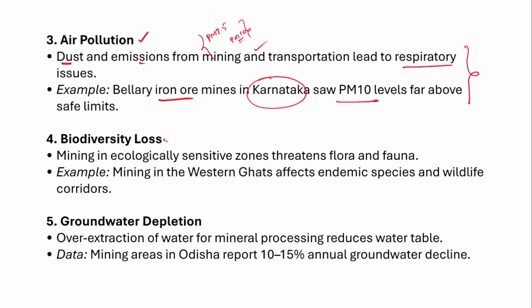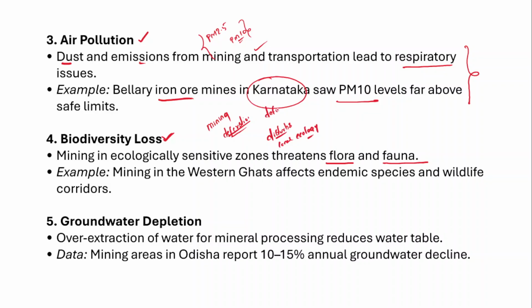And then it will also lead to biodiversity loss, because mining leads to deforestation, and deforestation causes biodiversity loss. If mining is carried out in an ecologically sensitive area or sensitive zones, that very often threatens the flora and fauna, because it disturbs the local ecology and ecosystem.